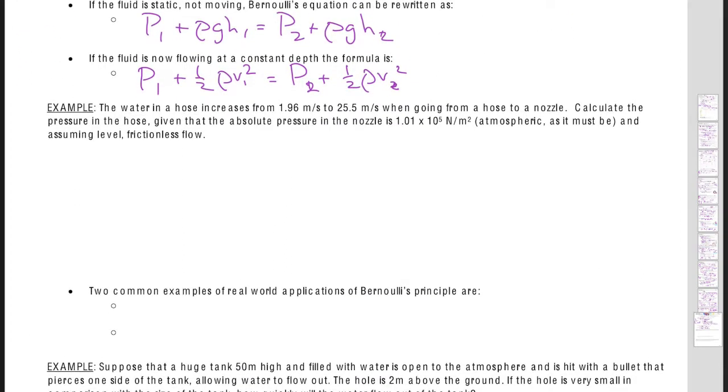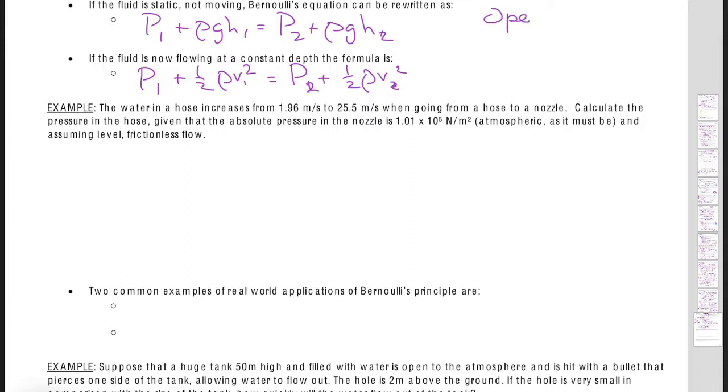Alright, so if we go back and revisit the water hose example, it says the water in a hose increases from 1.96 meters per second to 25.5 meters per second when going through a hose to a nozzle. Calculate the pressure in the hose, given that the absolute pressure in the nozzle is atmospheric pressure, as it must be. So here's the thing.